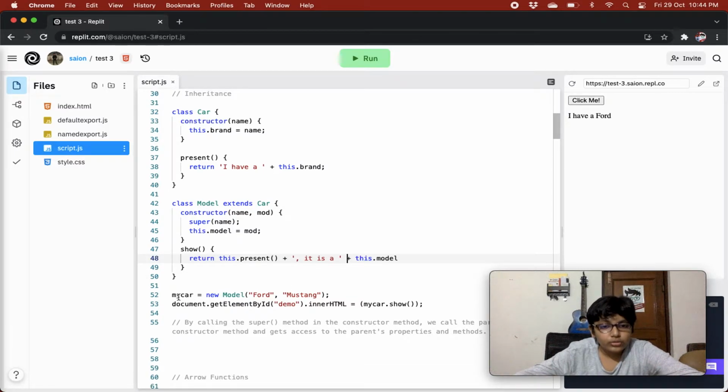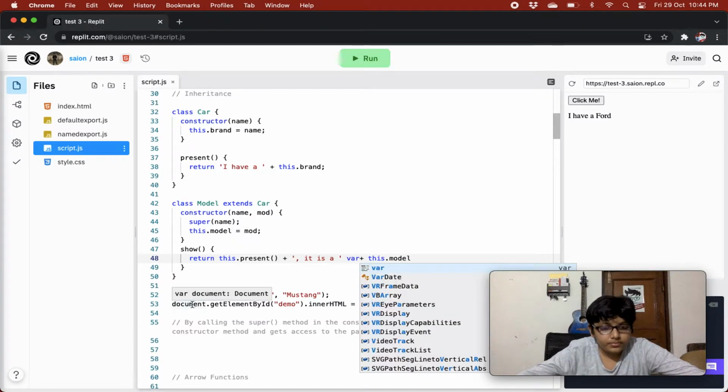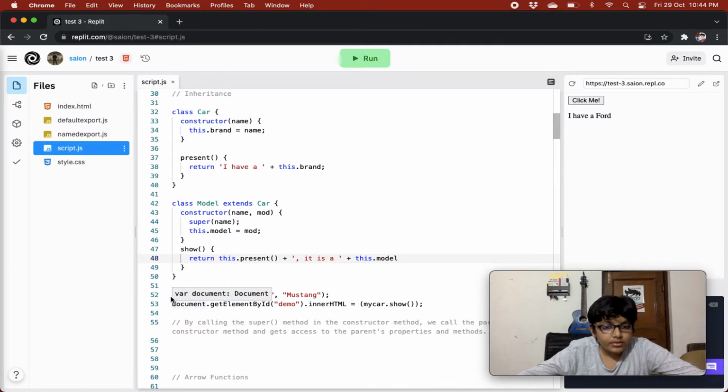So over here we have a variable my car that is an object of our model class, and we are passing it Ford and Mustang.